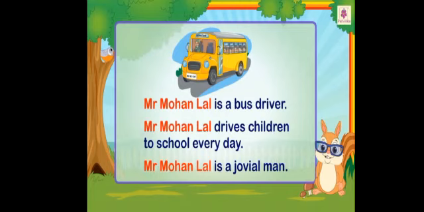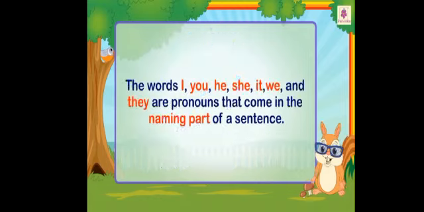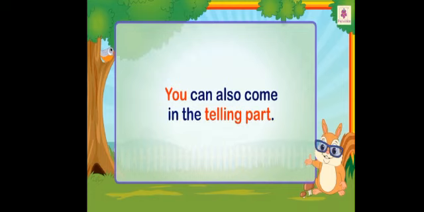Mr. Mohanlal is a bus driver. Mr. Mohanlal drives children to school every day. Mr. Mohanlal is a jovial man. Here, children, instead of repeating Mr. Mohanlal many times, we have used the word he. So, he is used in place of Mr. Mohanlal. The words I, you, he, she, it, we and they are pronouns that come in the naming part of a sentence. You is a pronoun that can also come in the telling part.